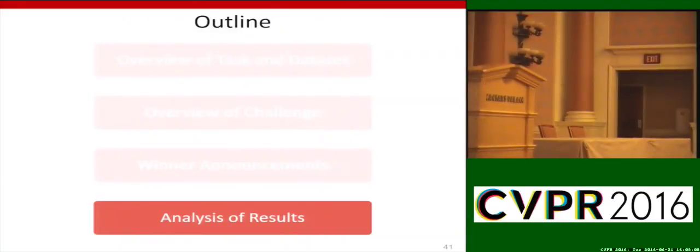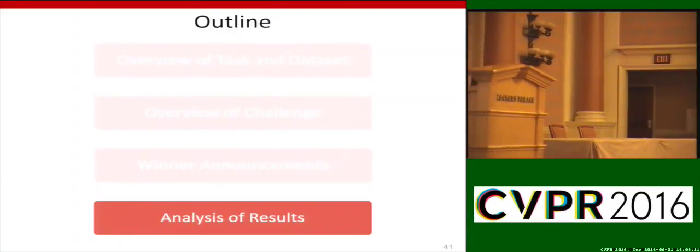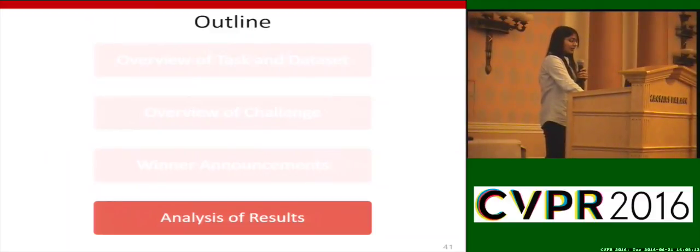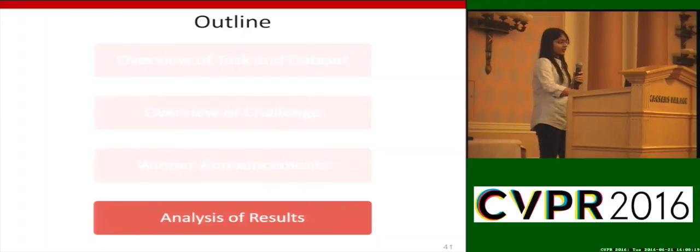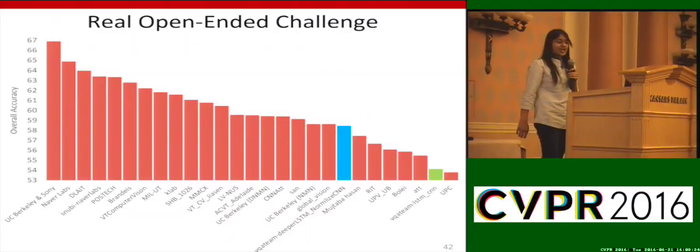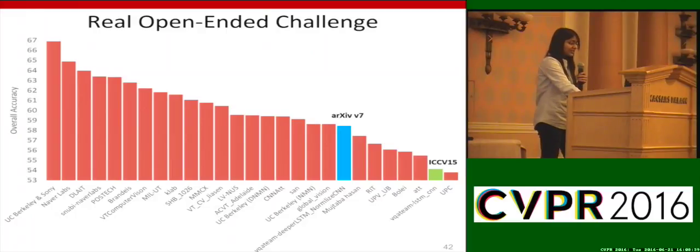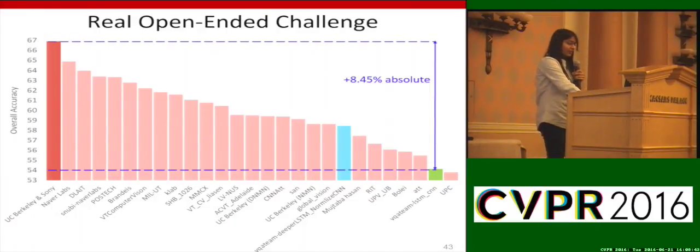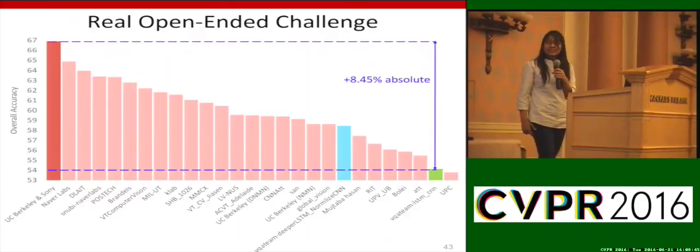Okay, so now let's see some analysis of results. Since the trends were similar for all the 4 challenges, I would only be focusing on the open-ended challenge for real images. This plot shows the challenge accuracies for all the teams on the real open-ended challenge. The green bar here is the baseline model from our ICCV paper, and the blue bar here is a better version of that model which is in our arXiv paper. So we can see that there is a significant improvement in the performance of the winning team compared to the baseline model.